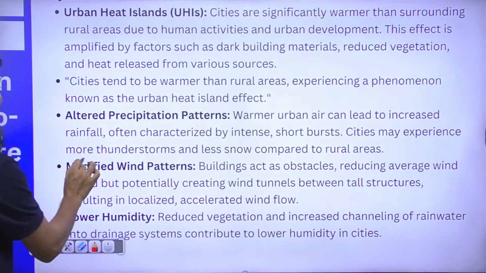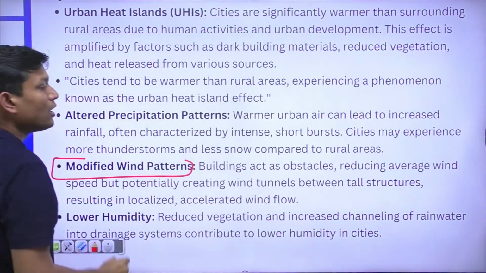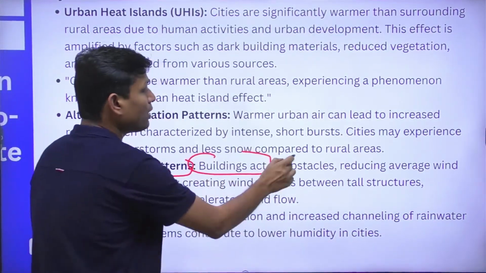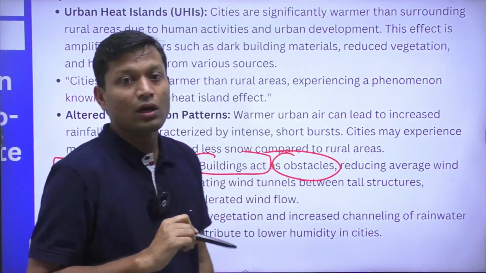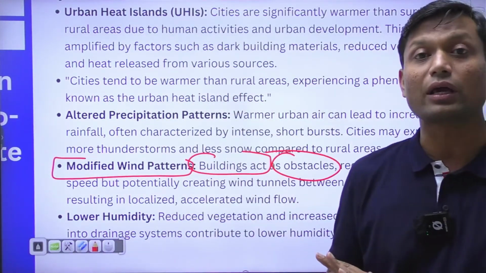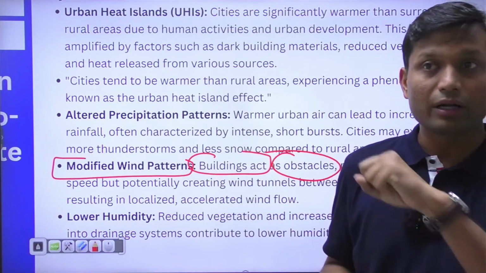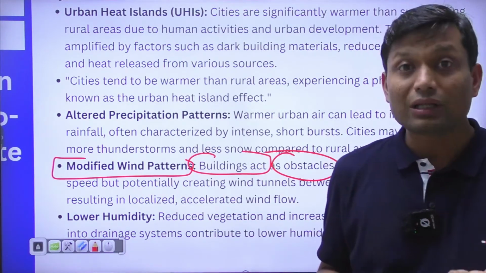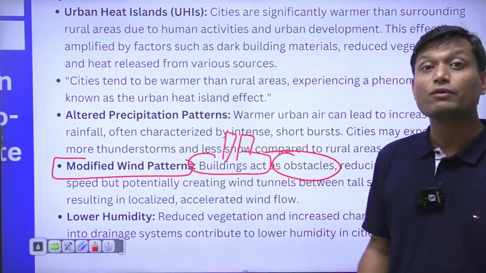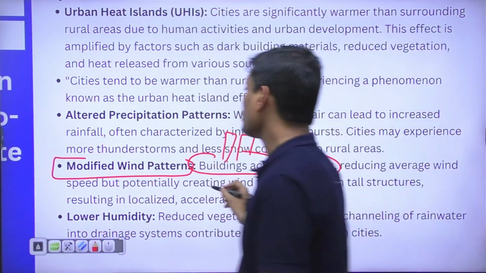Along with that, we have modified wind patterns. Now, why do we have modified wind patterns? It is the result of buildings acting as obstacles. We have already removed all the natural vegetation from this area. We have already reduced the water bodies to land, and along with that we have tall towering buildings which are altering the wind pattern.